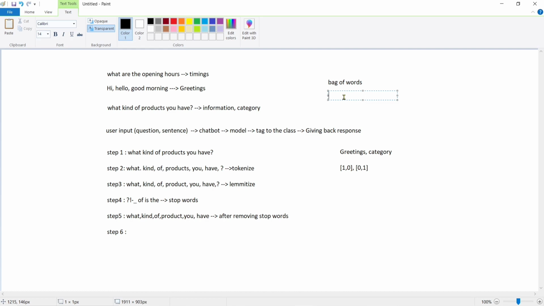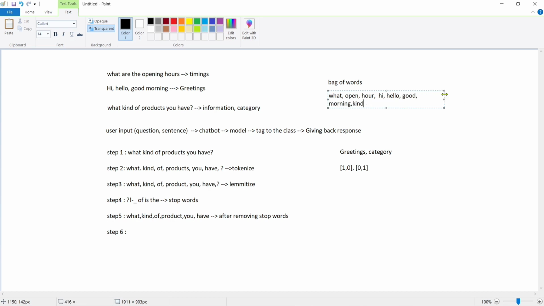So if we consider these three sentences, the bag of words for them: we remove the stop words, like or and the. For opening, the lemmatized word will be open. For hours it is hour, and for hi it is hi, and hello, good, morning, kind, because what is already being taken.